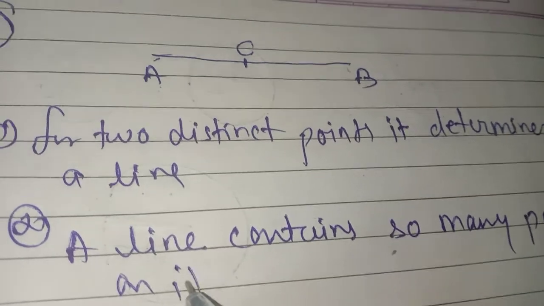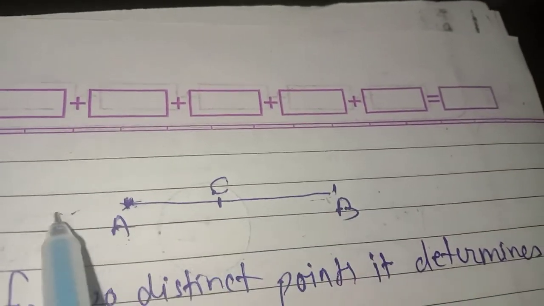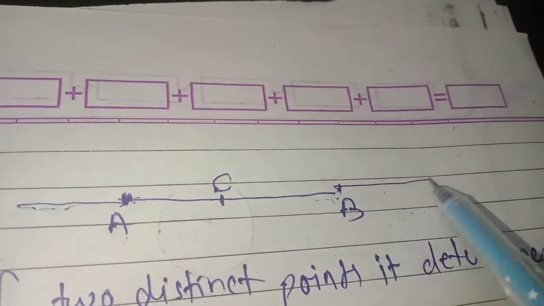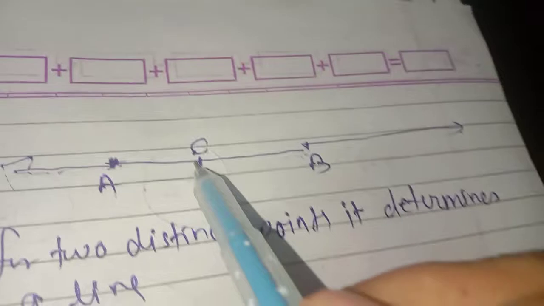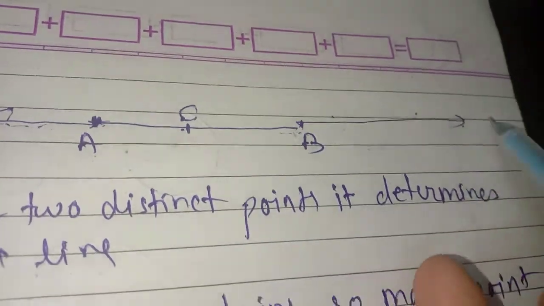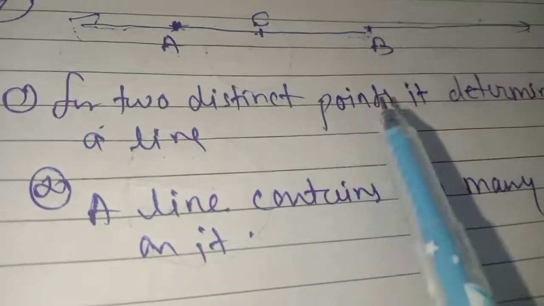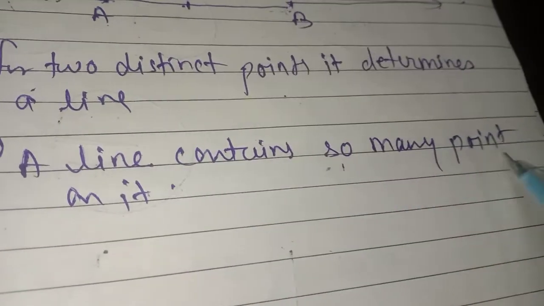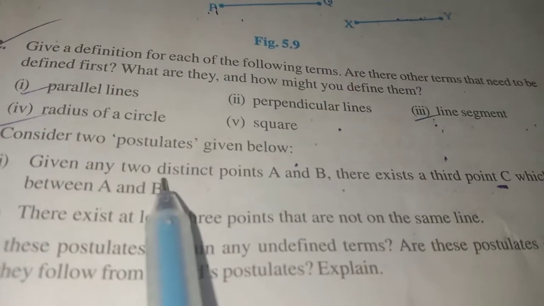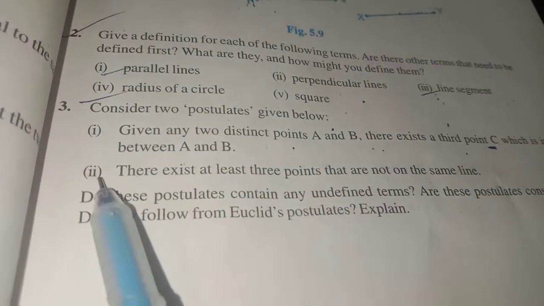Obviously so many points, because C is given. If the two distinct points are there and I am extending it in both directions a long way, instead of C I can put D, E also. So the first postulate is that for two distinct points it determines a line, and the second, a line contains so many points on it. Okay, it is the answer of the first one.